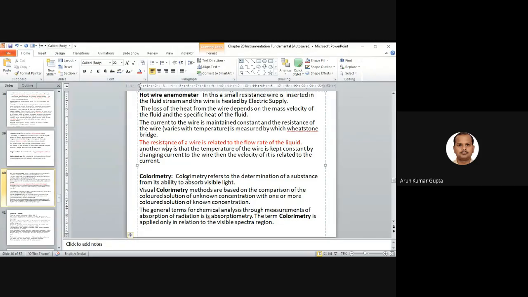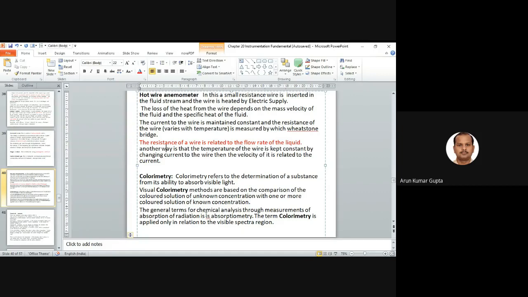Colorimetry is used to determine a substance from its ability to absorb visible light, right? That's why this is known as colorimetry. Visual colorimetry methods are based on the comparison of a colored solution of unknown concentration with one of known concentration. So that is basically a comparison between known and unknown samples.